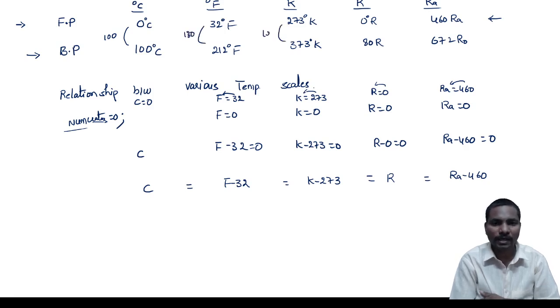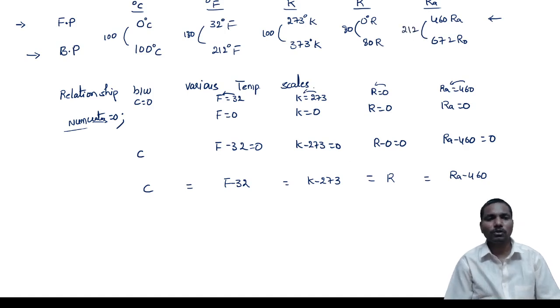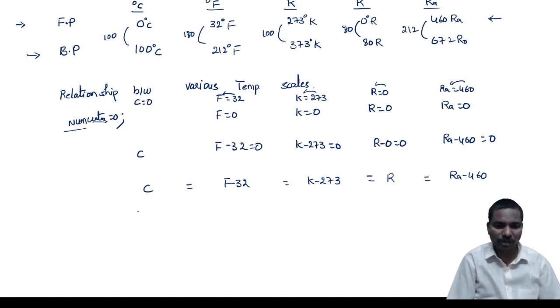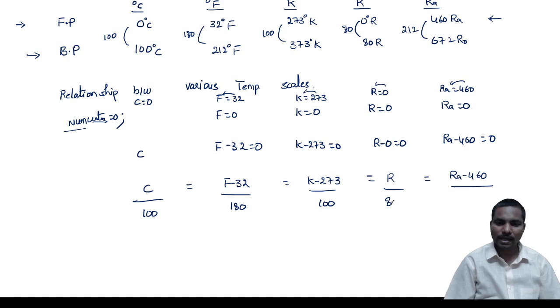Here again 100 divisions. Here 80 divisions. Here 212 divisions. So divisions are different, so we have to divide by those divisions. It has 100 divisions, it has 180 divisions, it has 100 divisions again, it has 80 divisions, it has 212 divisions.